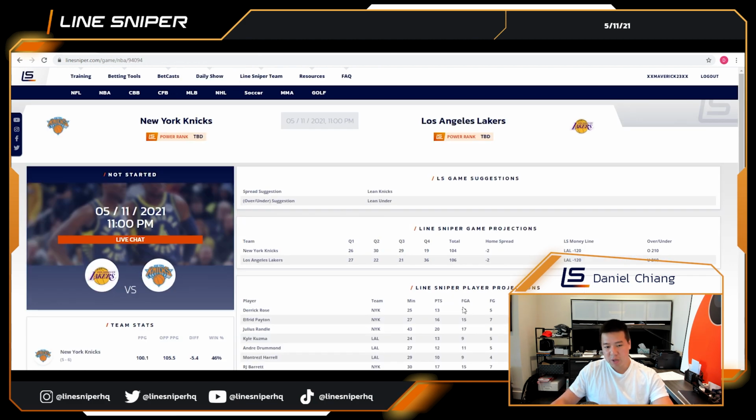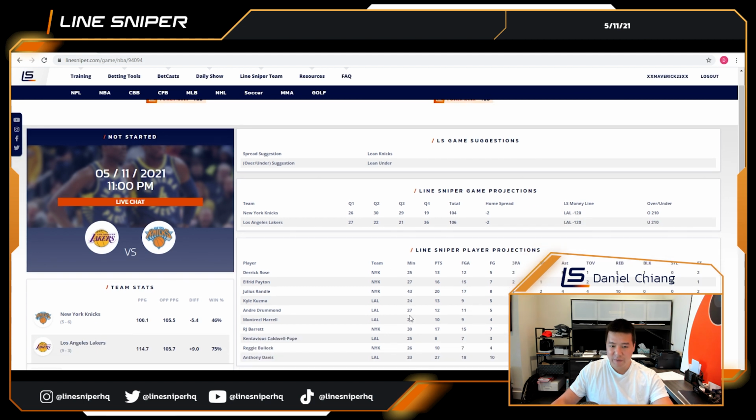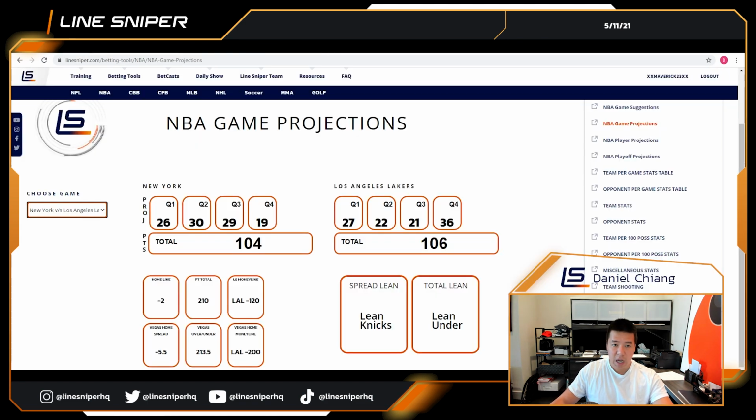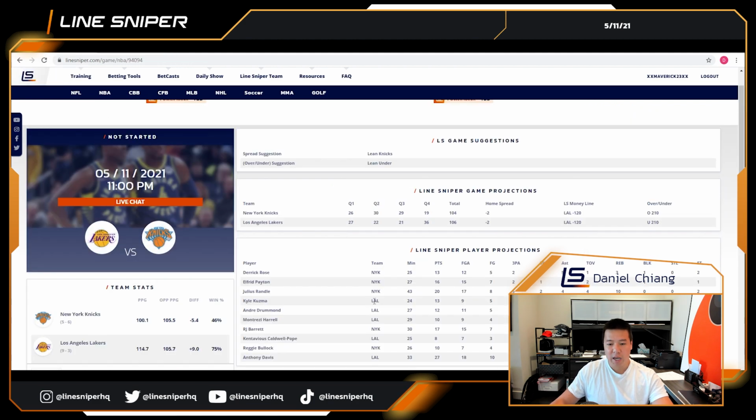Once again, you can look at the player projections for this game, but given the fact that it's quite early in the day, our suspicion is that there won't be much information with regards to player props offered at either of the sportsbooks. I would check later in the day if you want anything to do with player projections.